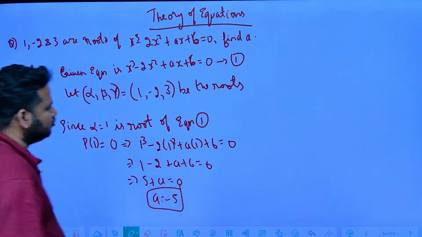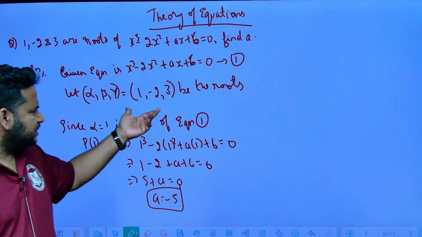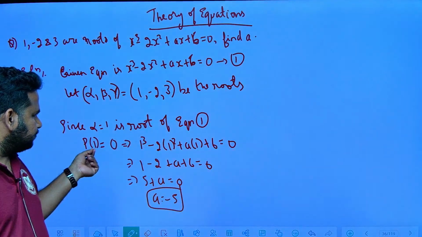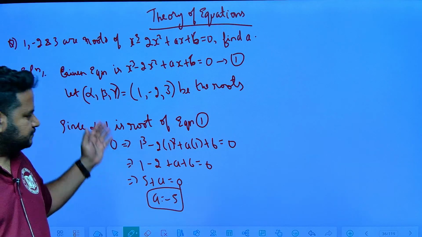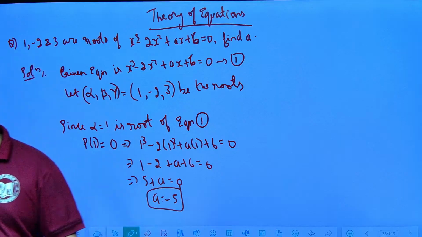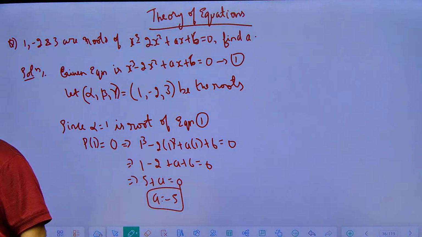We'll get it. No need to worry about any other roots. Even if you put minus 2 or 3, p of minus 2 will also be equal to 0, p of 3 will also be equal to 0. Why? Because they are the roots of the given equation. Very simple. So we get a is equal to minus 5.